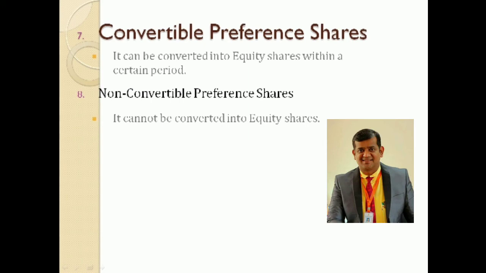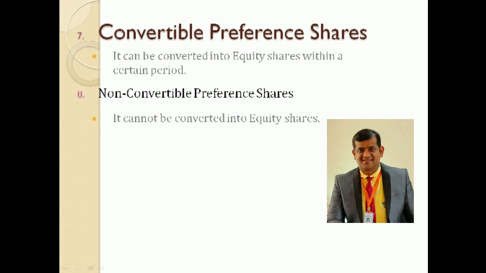The preference shares which can be converted into equity shares, we call them convertible preference shares, where preference shareholders are entitled to convert their preference shares into equity shares. Those preference shares can be easily converted into equity shares after a specified period, after a specified number of years. So they are known as convertible preference shares. Okay. So non-convertible preference shares, again it is exactly opposite to it.